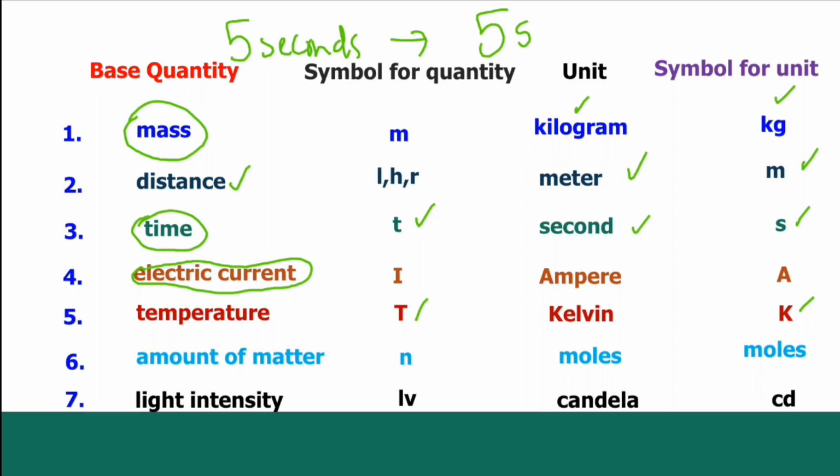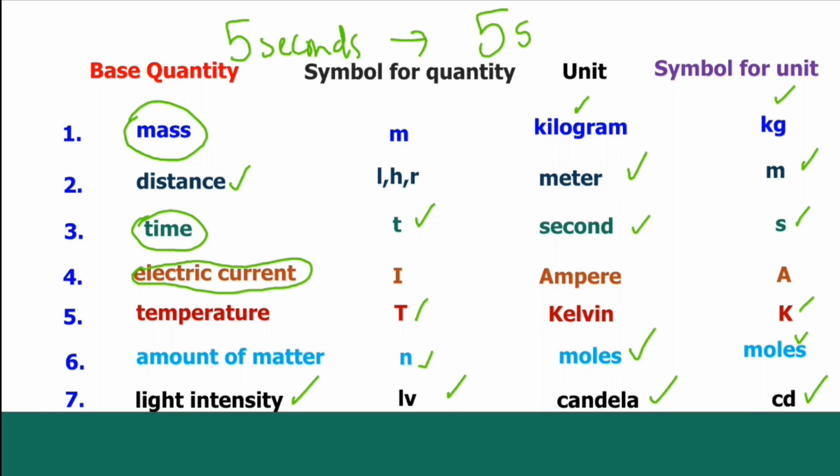Then we've got another quantity called the amount of matter. You'll come across this in chemistry a lot. The amount of matter is measured in moles, and the symbol for the unit is mol. The symbol for the quantity is a little n. Then you've got light intensity. Iv is the symbol for the quantity. The unit is the candela, and the symbol for the unit is cd.